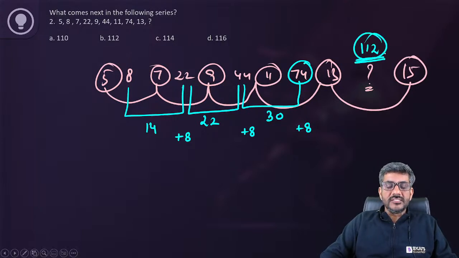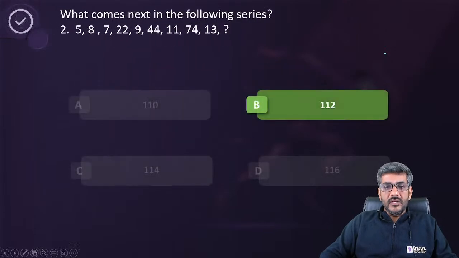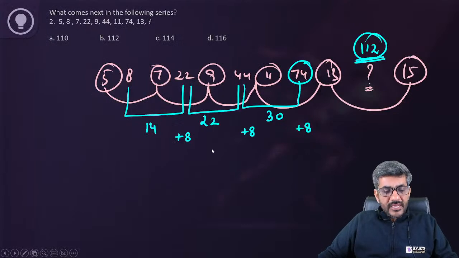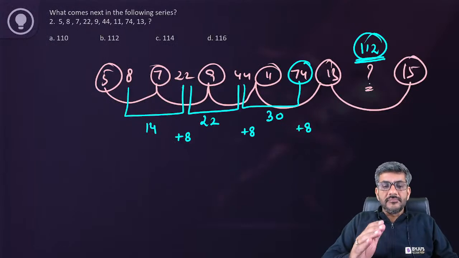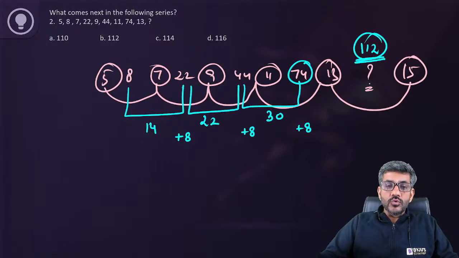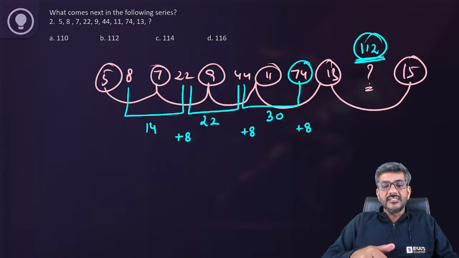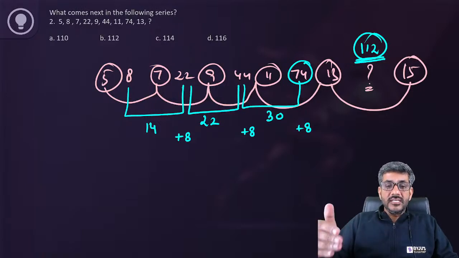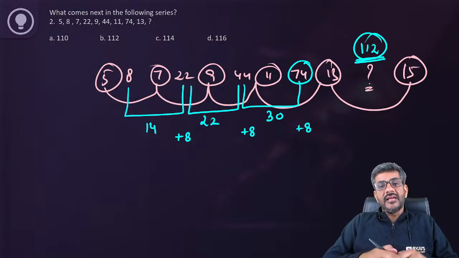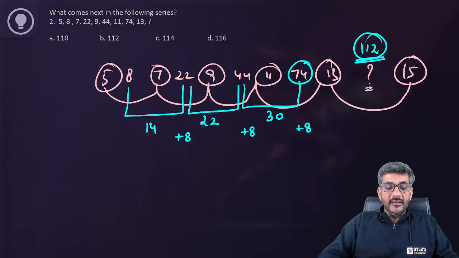So therefore my answer for this question is 112. Yes, that's the right answer, right? It's a combination of two series in which in one series I'm just having numbers added up by 2 every time. In the other series they are increasing by 14, 22, 30, 38. That means these numbers are also differing by 8. So therefore the next difference has to be 38 and I get 74 plus 38, 112 as the answer for this question. I am assuming this is clear to all.